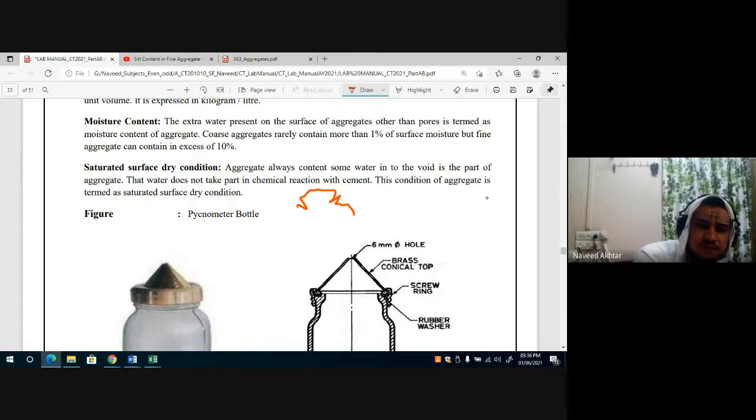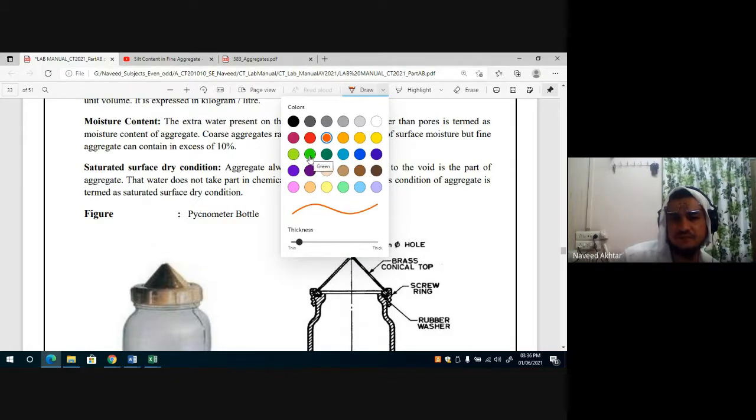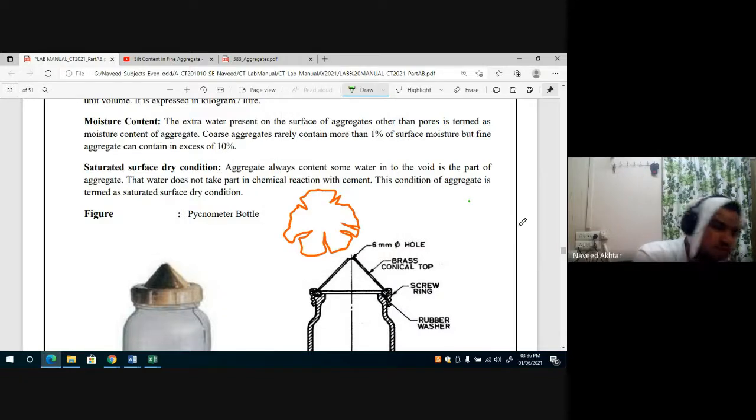If this is the aggregate particle and these are the pores you can see, you can consider this the aggregate, and the aggregate pores have water. In the aggregate pores there is water, but from above the surface looks dry, although the water is available in the pores.